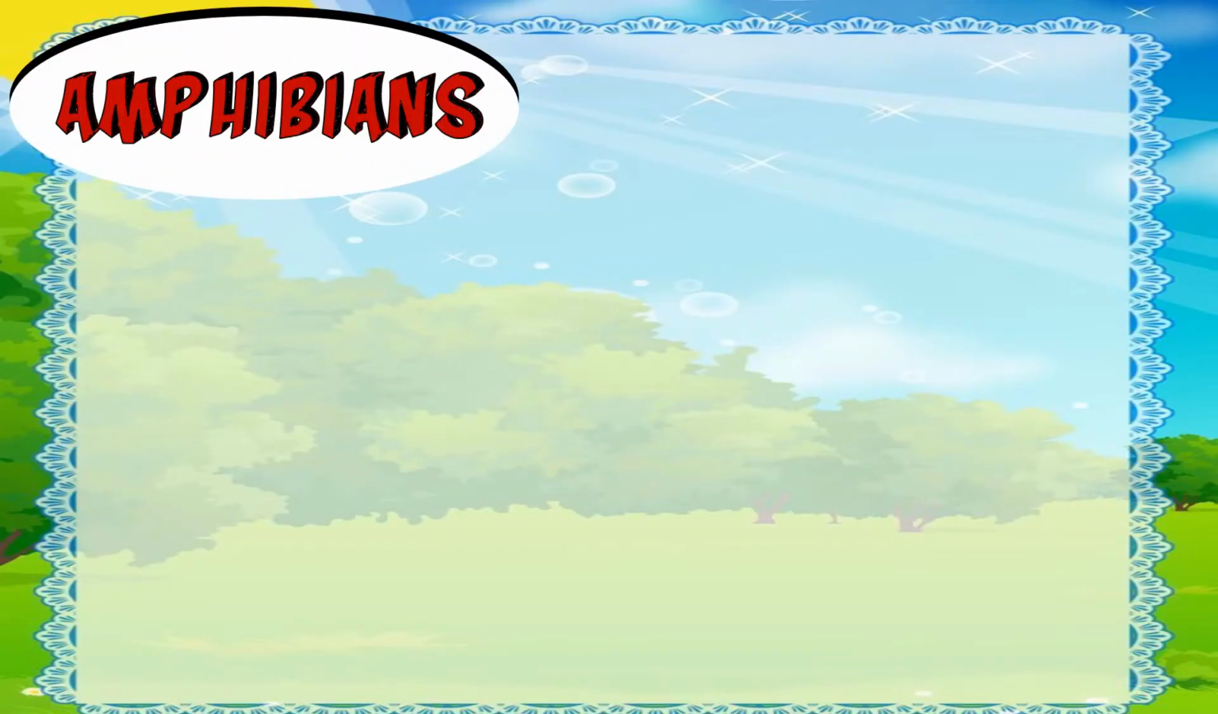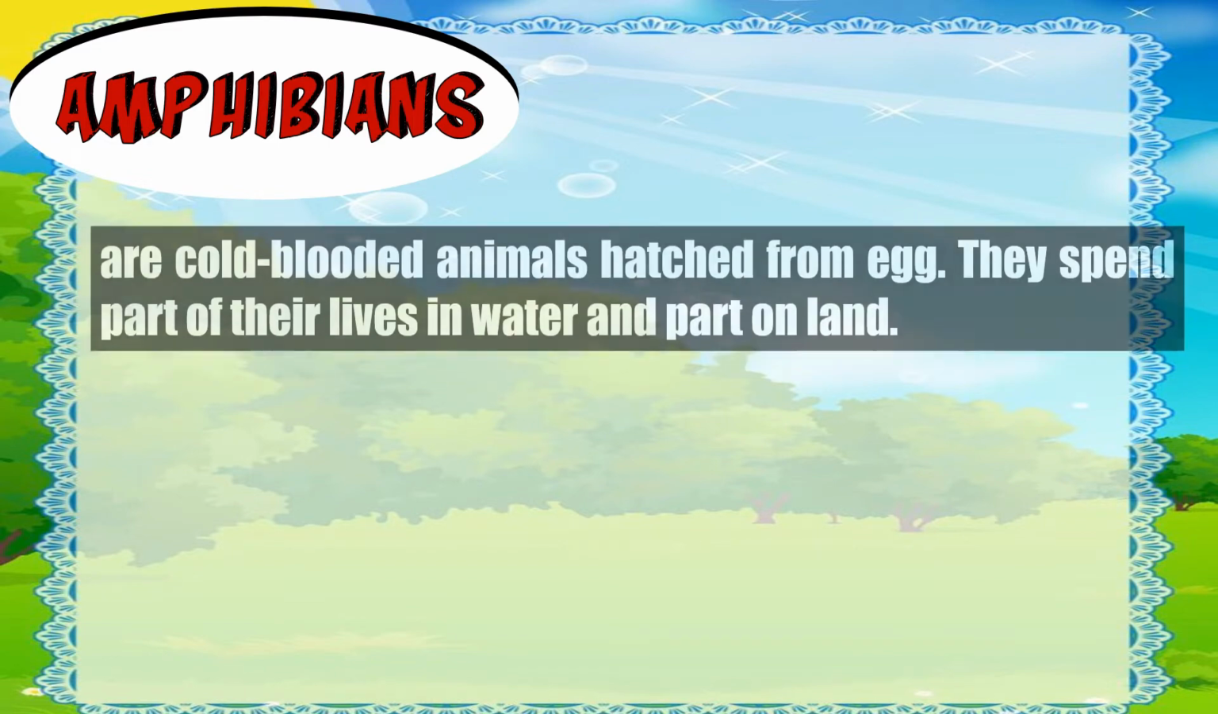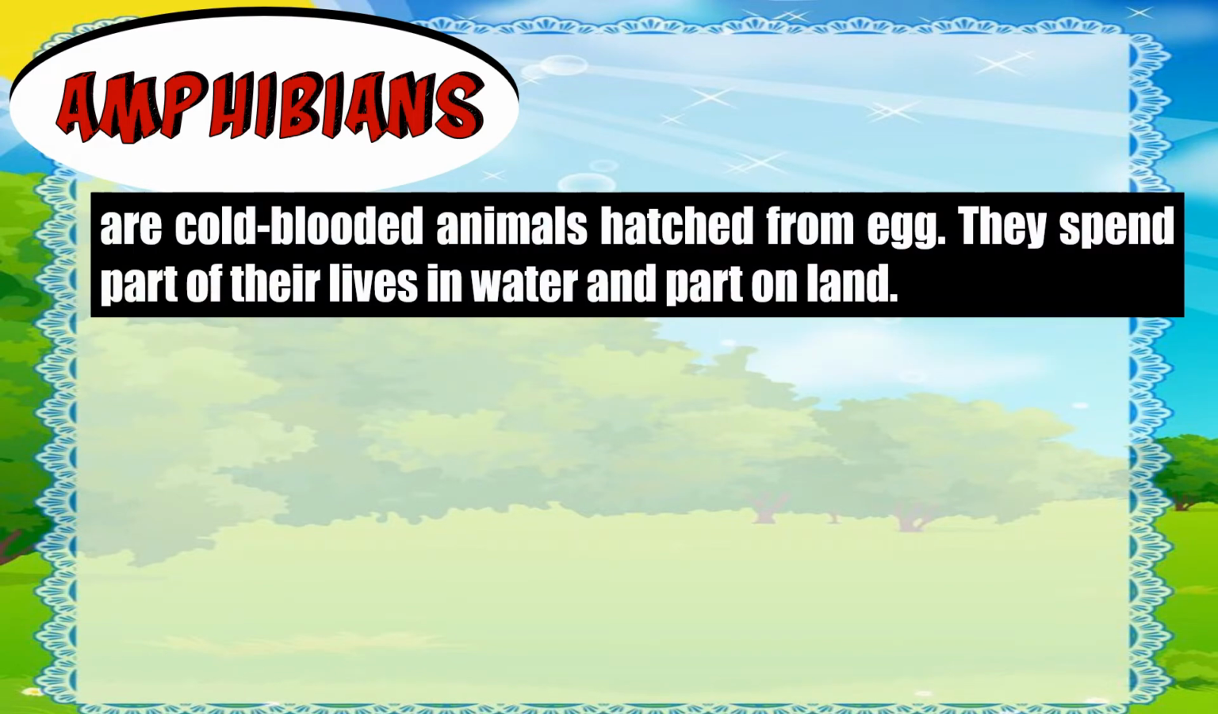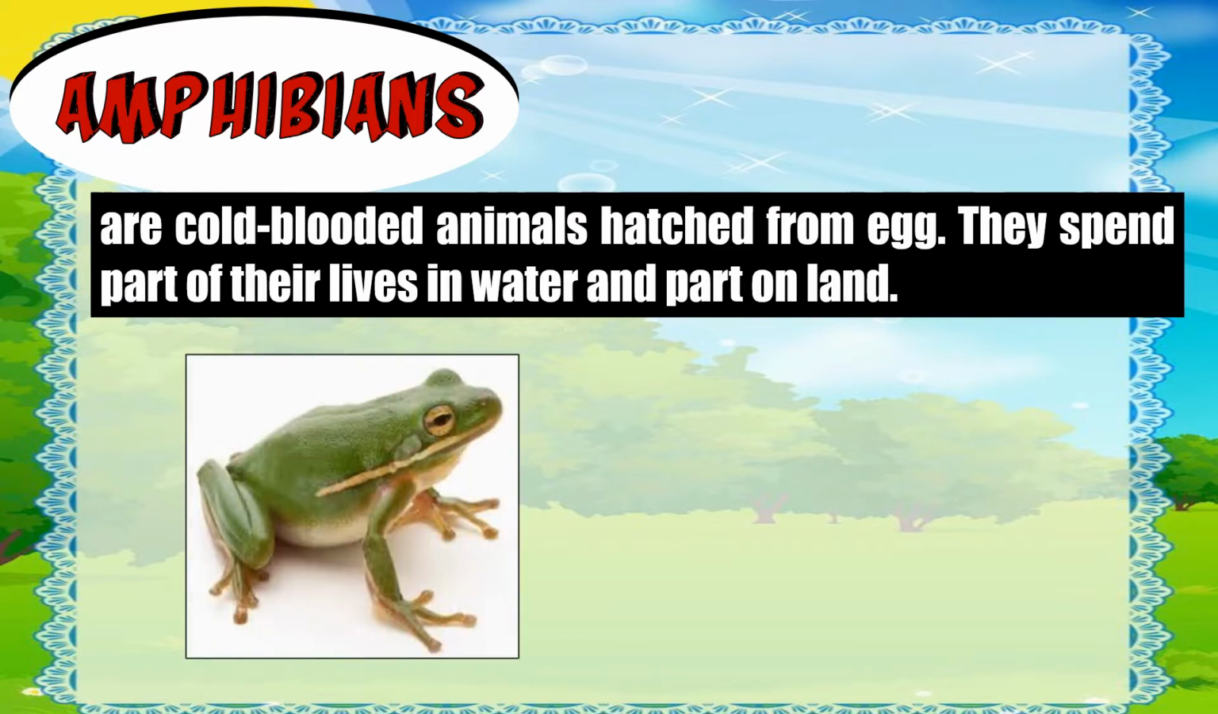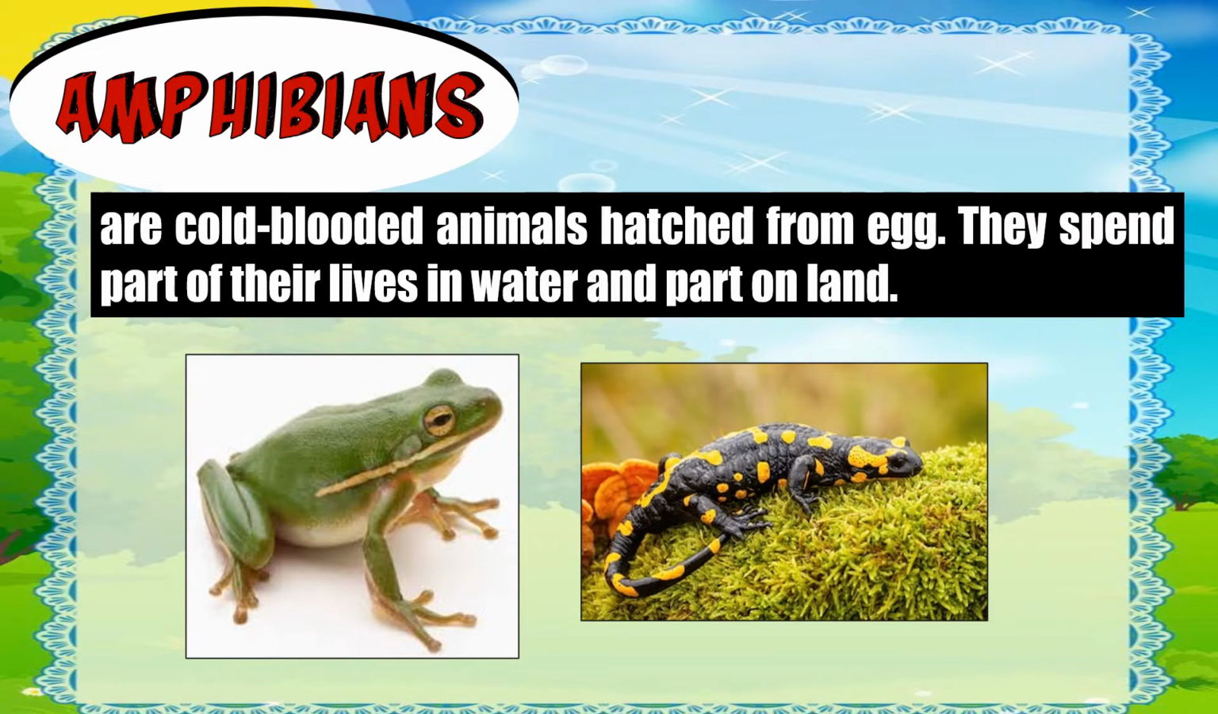Amphibians, the fourth classification of vertebrates. Amphibians are cold-blooded animals hatched from egg. They spend part of their lives in water and part on land. Some examples are the frog or toad, and a salamander. They have moist and scaleless skin.